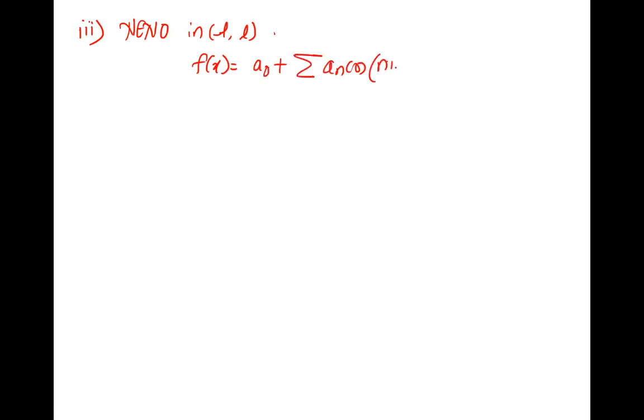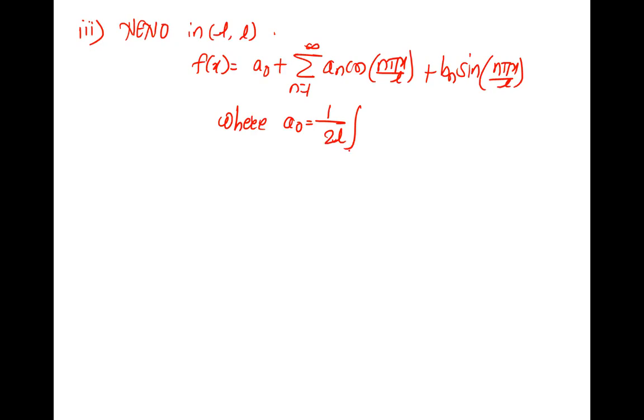Third, f of x is neither even nor odd in minus L to L. So the Fourier series is a naught plus summation an cos n pi x by L plus bn sin n pi x by L, n is 1 to infinity, where a naught is 1 upon 2L, integration minus L to L, f of x dx.